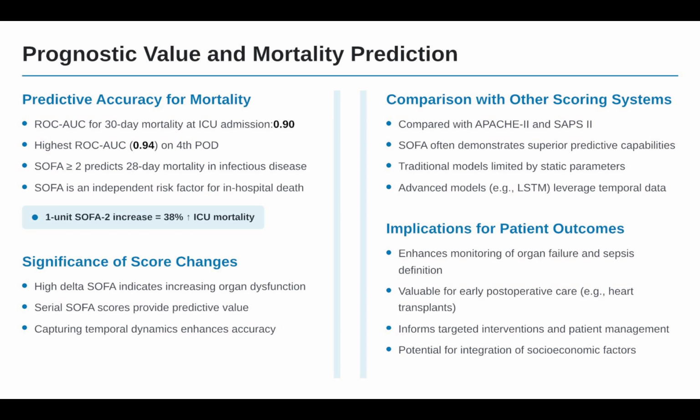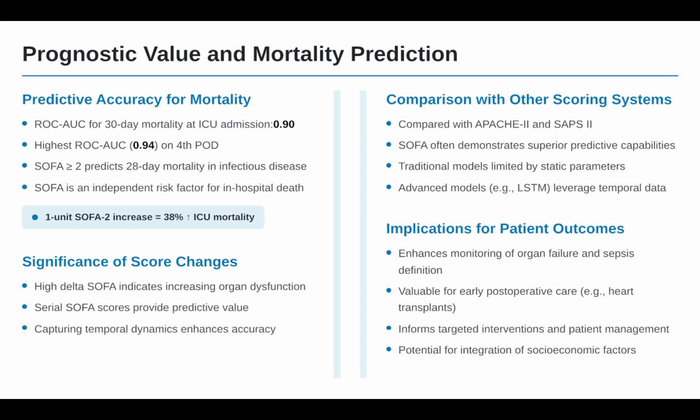Implications: an early high score guides palliative discussions, and trends inform outcomes, such as a drop from 12 to 6 post-intervention signals improvement. In a validation study, SOFA-2 showed a consistent mortality relationship across 3 million patients.